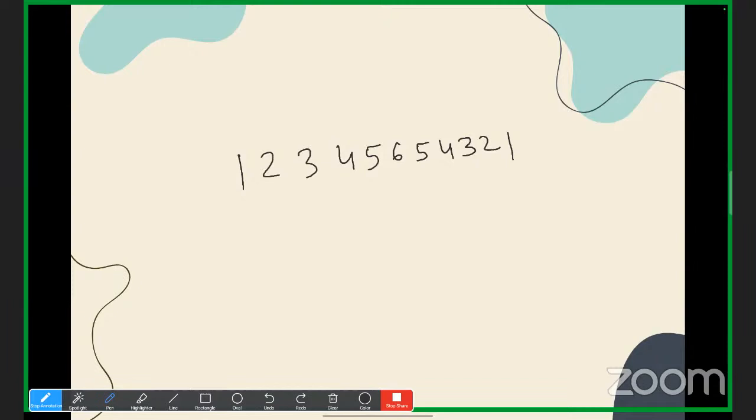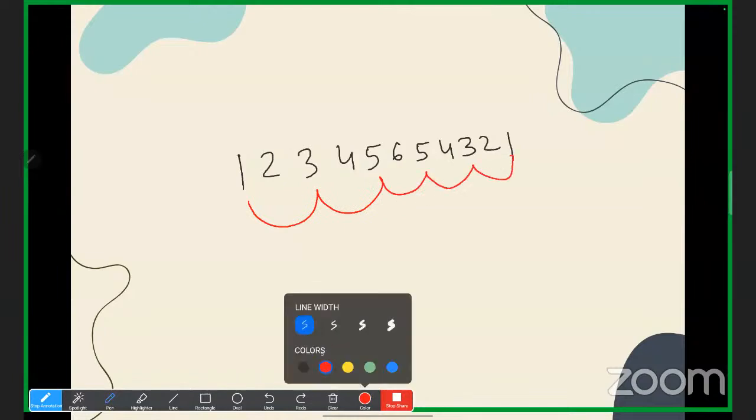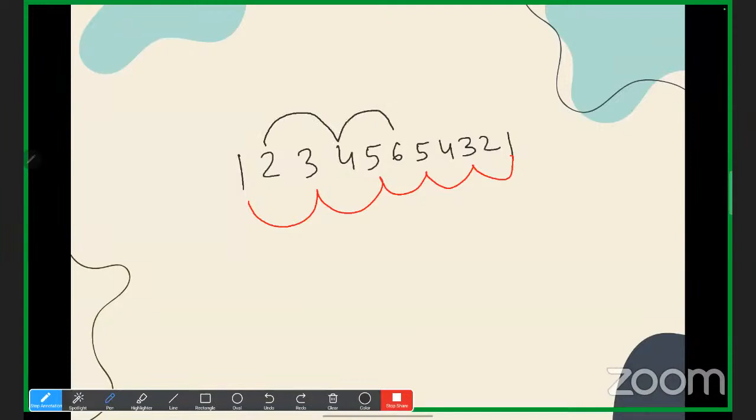So the odd numbers total 17 or 18? Add the numbers carefully. 10. 15. No, sir. See, let me check. 18. So we are getting 18 and 18. Yes or no? So here we are getting 18. Here also we are getting 18. So 18 minus 18 is 0.